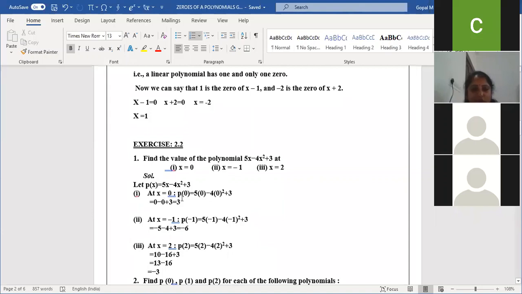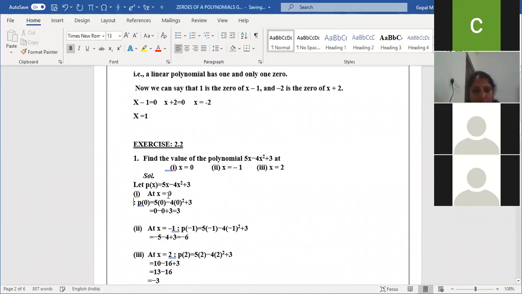So we'll see the first question. At x is equal to 0, p of 0. In the place of x, you just apply 0. 5 into 0 minus 4 into 0 square plus 3. Any number multiplied by 0 is 0, so only 3 will remain. 5 into 0 is 0, minus 4 into 0 square is 0, plus 3. Answer is 3. Any doubt in this?